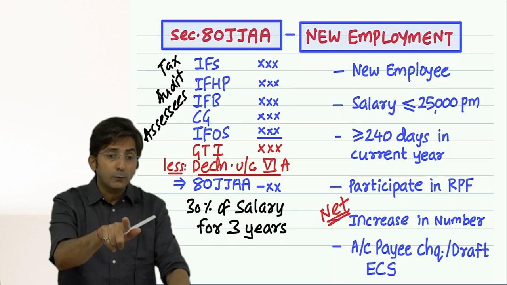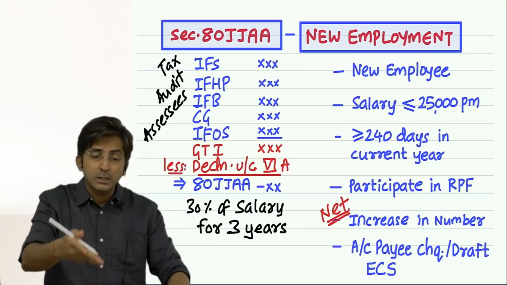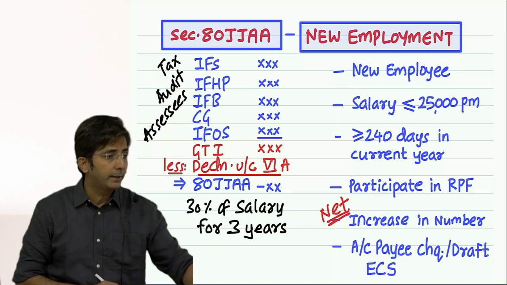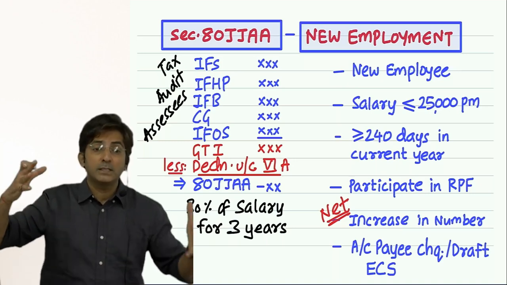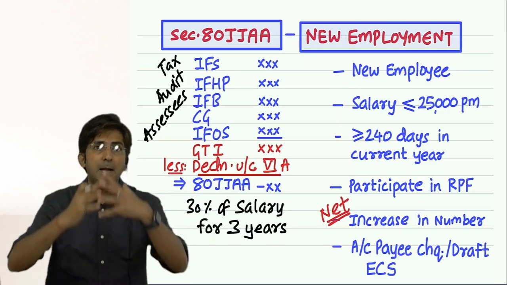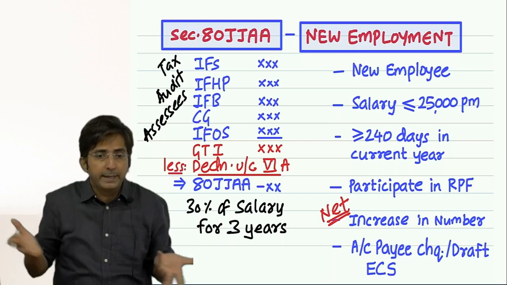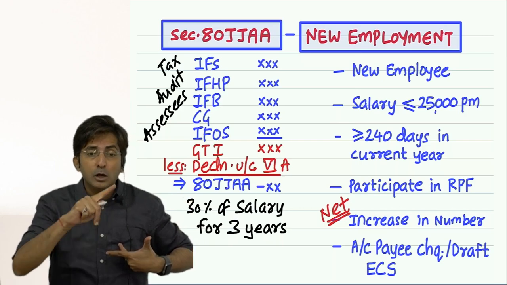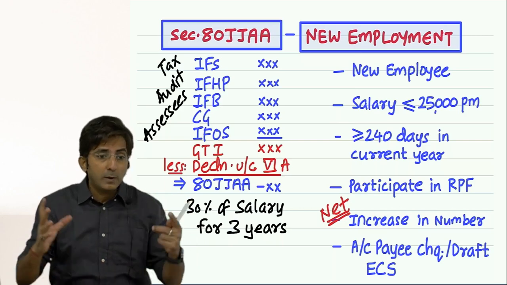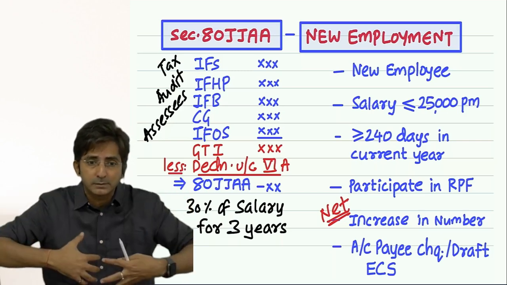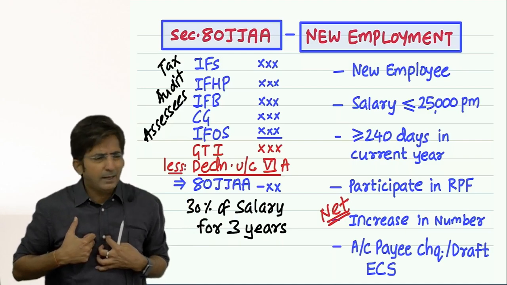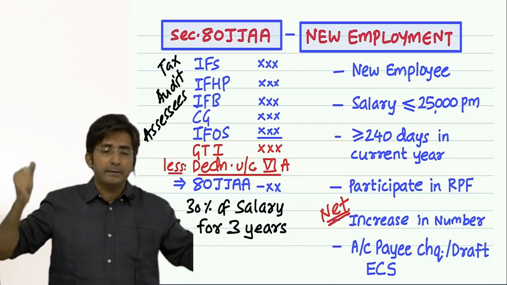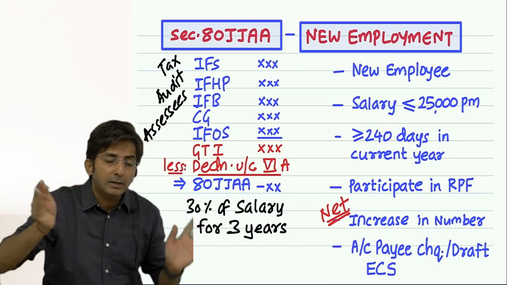But see, 1 crore is for a businessman. For a professional, it is 50 lakhs. Profession means a law firm, chartered accountant, company secretary, professors, doctors. So tell me, I am having a business of medical profession. I am a doctor. Then for me, the limit is not 1 crore, it is 50 lakhs. Means once my collection from all patients is above 50 lakhs, then I am called a big man. And then if I keep a new employee, I will get a deduction.